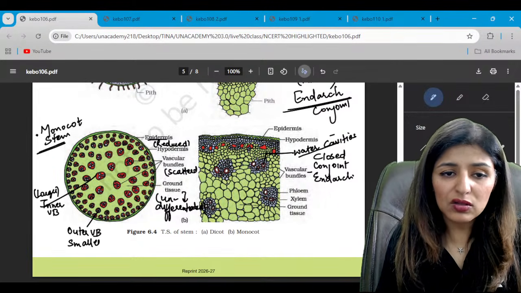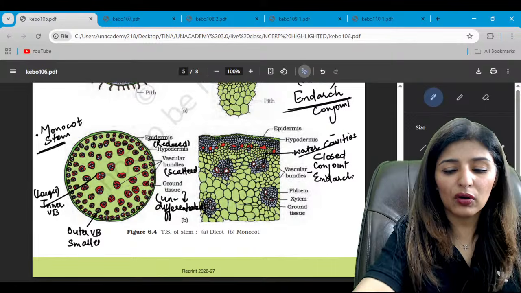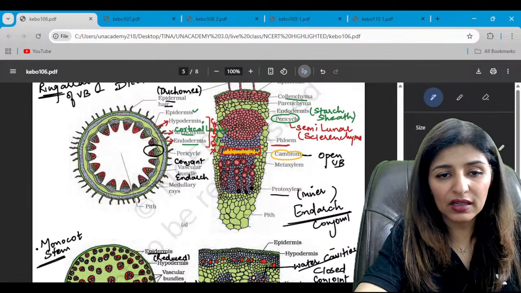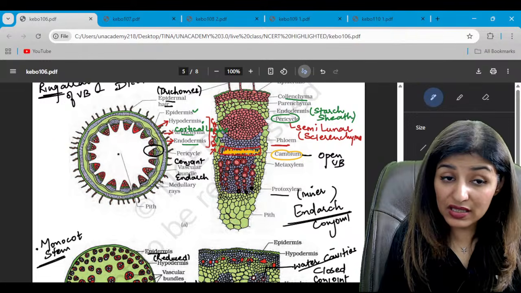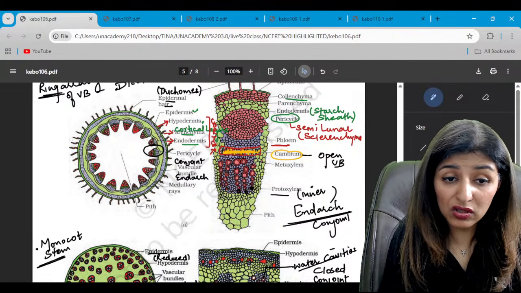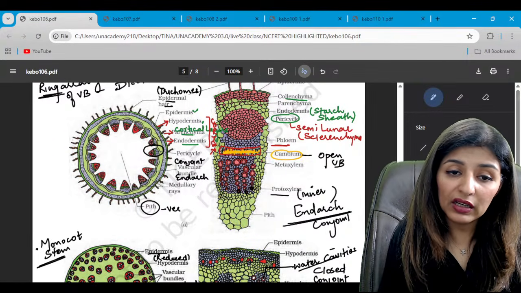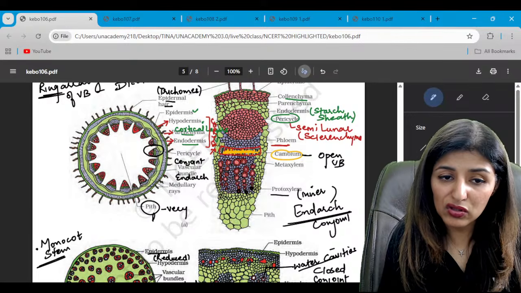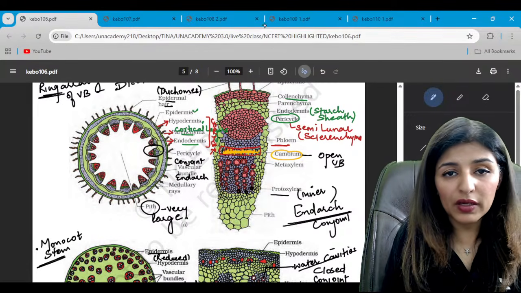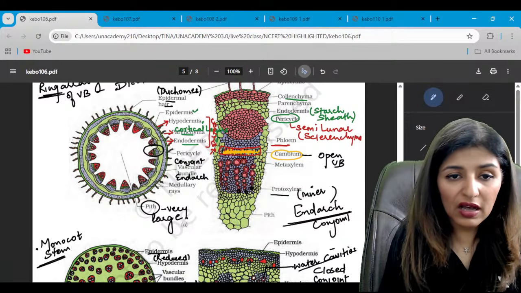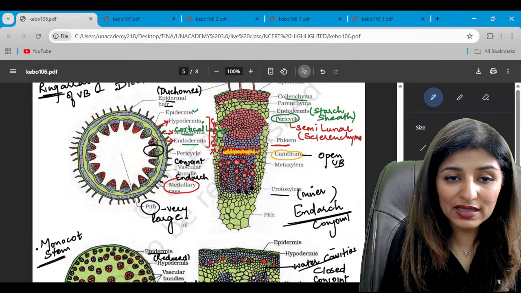And then, there is no differentiated pith or so on. We just call it ground tissue. While in case of dicot stem, do you see this whole big structure is pith, is very well developed, very large in dicot stem.